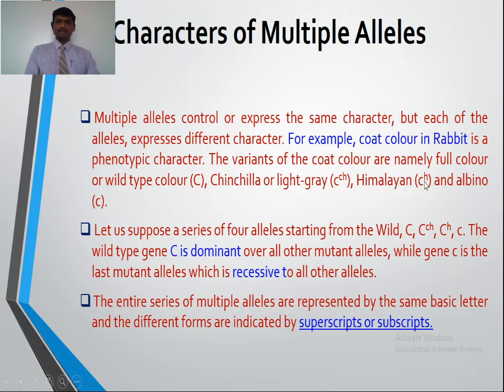Here is the Himalayan C^h, and the smallest one, the small c, which is albino. So the entire series of multiple alleles is represented by the same basic letter. For coat color you choose the letter C, and the different forms are indicated by the superscripts like C^ch, C^h. Okay, so these are the characteristics of the multiple alleles.